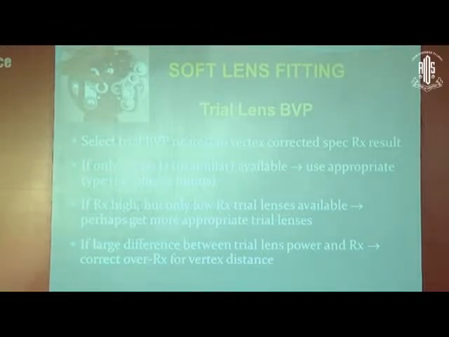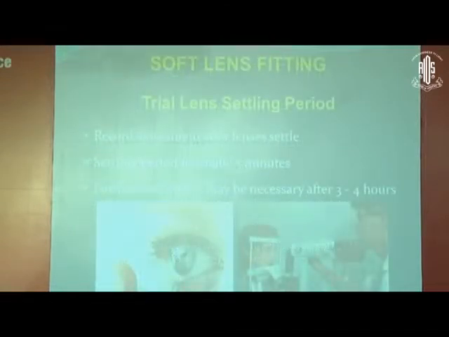Then the fit that you evaluate with -0.5 or -1 diopter may not be the same with -10 diopter, because that lens will be heavier and the movement may be more, and various fitting parameters can change. So it's always advisable to go as near as possible to the refractive power, and then place a trial lens and then look for the centration, movement and coverage.